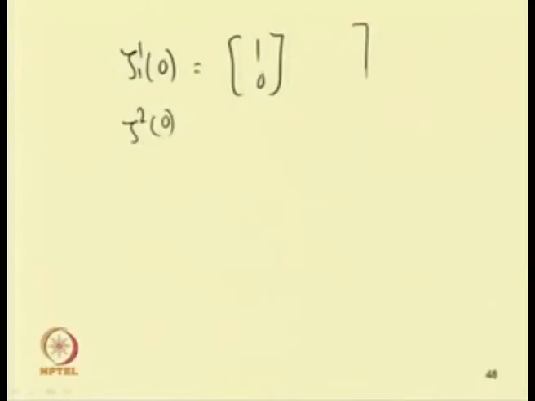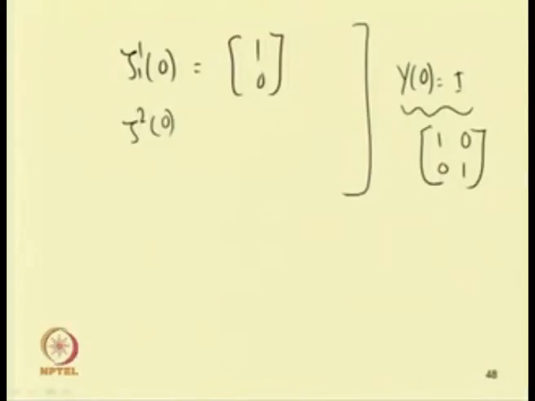We have said before that to find the monodromy matrix, we should take the initial condition Y0 equal to I. In this case, as this is a 2 by 2 matrix, this will be [1, 0; 0, 1].